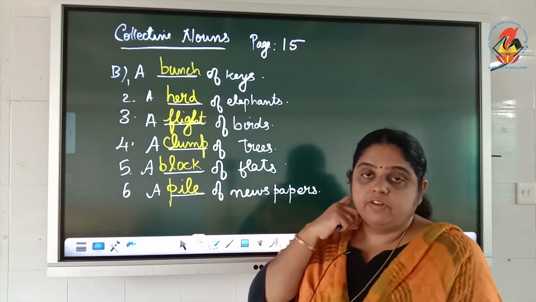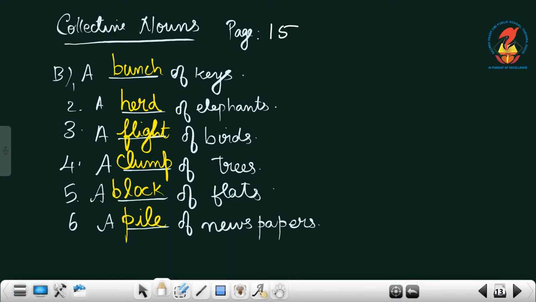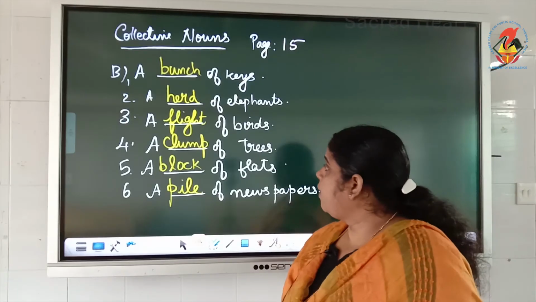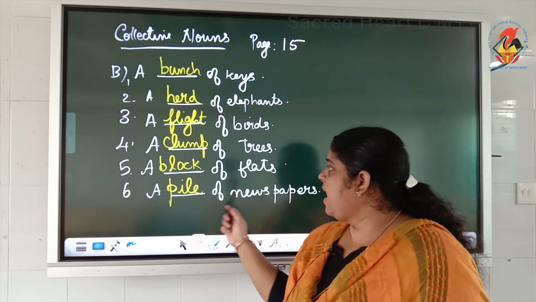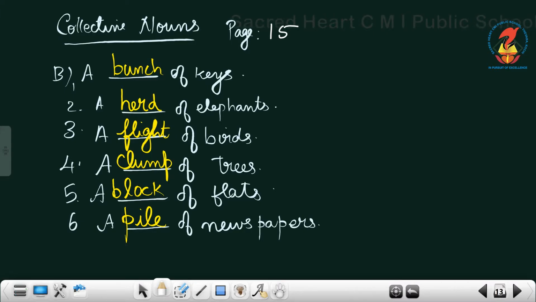Then we have a dash of trees. The collective noun for a group of trees is clump. A clump of trees. A dash of flats. It's a block of flats.